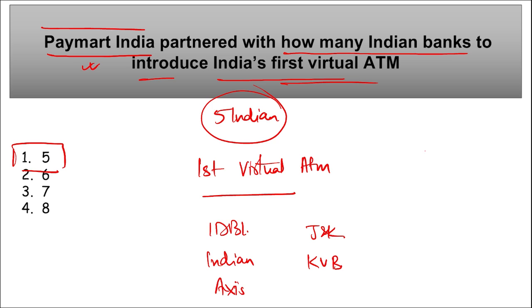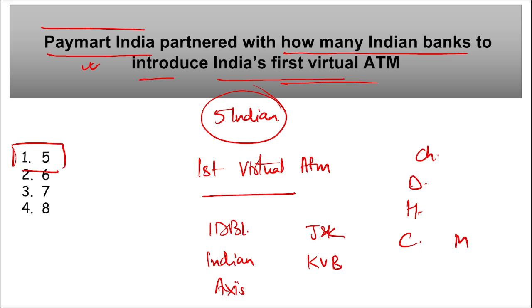The minimum limit for the withdrawal is 100 rupees and maximum per transaction is 2000 rupees. And there is a monthly cap of 10,000 rupees for virtual ATM withdrawals. Right? And initially, these virtual ATMs will be available at Chandigarh, Delhi, Hyderabad, Chennai, and Mumbai.